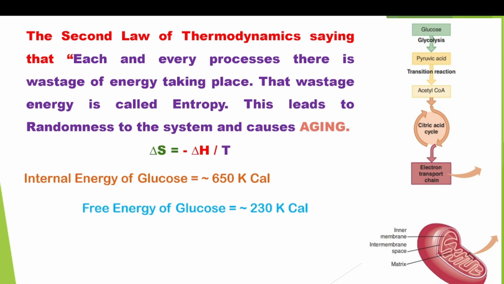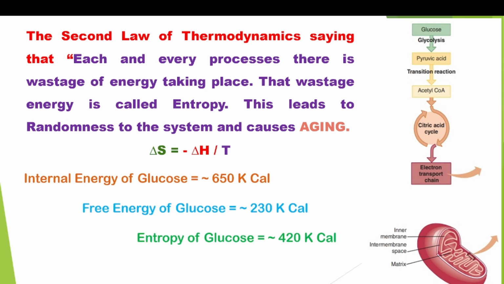The energy of 32 ATP is 230 kilocalories only, because 1 ATP is 7.2 kilocalories; 32 into 7 is nearly 230 kilocalories. The actual internal energy is 650 kilocalories, but glycolysis, the Krebs cycle, and the electron transport chain produce only 230 kilocalories. The energy wasted, that is the entropy of glucose, is 420 kilocalories.